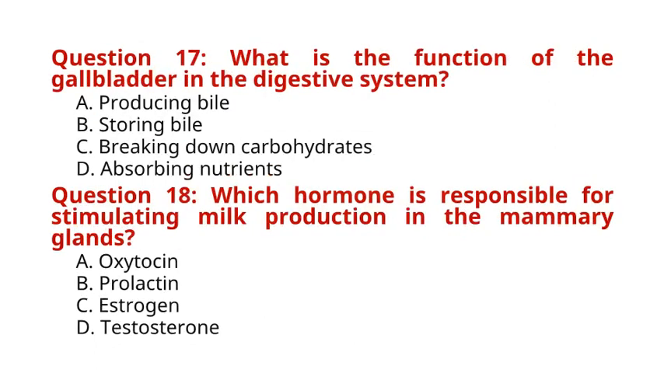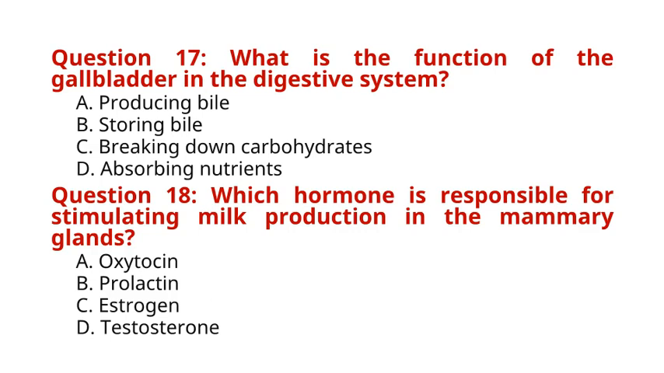Question 17. What is the function of the gallbladder in the digestive system? A. Producing bile. B. Storing bile. C. Breaking down carbohydrates. D. Absorbing nutrients. The correct answer to question 17 is option B. Storing bile. Explanation: the gallbladder stores bile produced by the liver and releases it into the small intestine to aid in the digestion and absorption of fats.